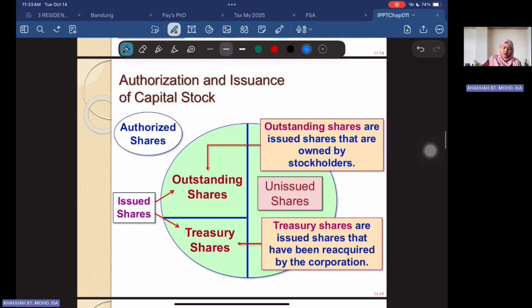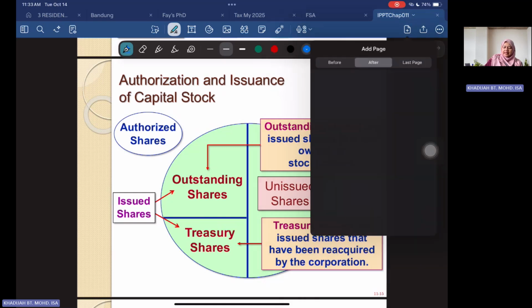And then from the authorized, the issued shares, we have what we call outstanding shares, which are shares issued that are owned by the stakeholders. But we also have what we call treasury shares, right? Treasury shares are the shares that have been acquired by the company.